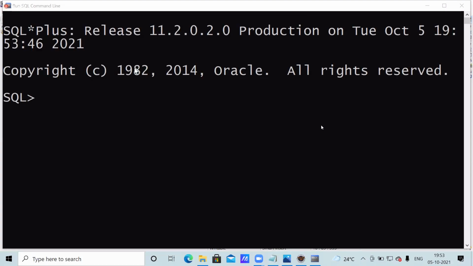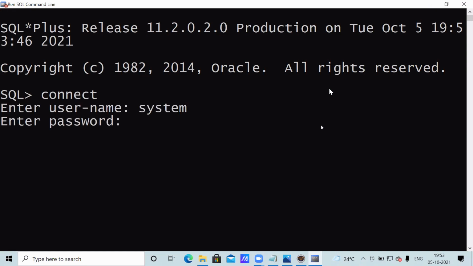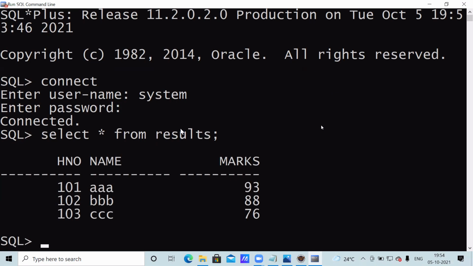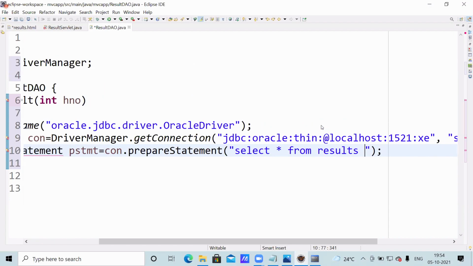Connect system manager. Select star from results. Results is there, with hall ticket number, name, marks. So: select star from results where hall ticket number equal to question mark.